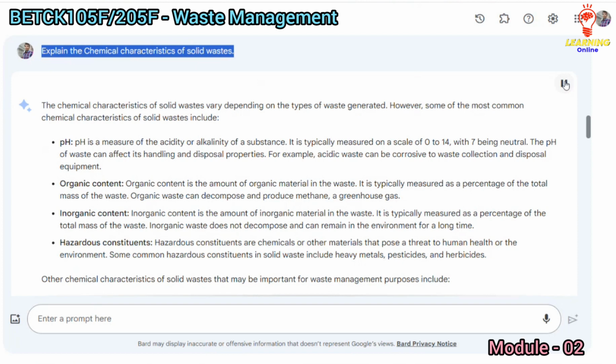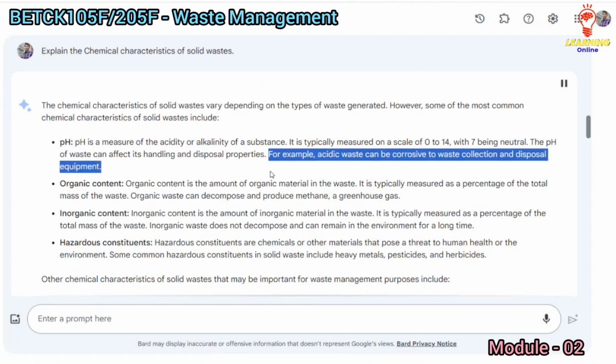The chemical characteristics of solid wastes vary depending on the types of waste generated. However, some of the most common chemical characteristics of solid wastes include pH. pH is a measure of the acidity or alkalinity of a substance. It is typically measured on a scale of 0 to 14, with 7 being neutral. The pH of waste can affect its handling and disposal properties. For example, acidic waste can be corrosive to waste collection and disposal equipment.